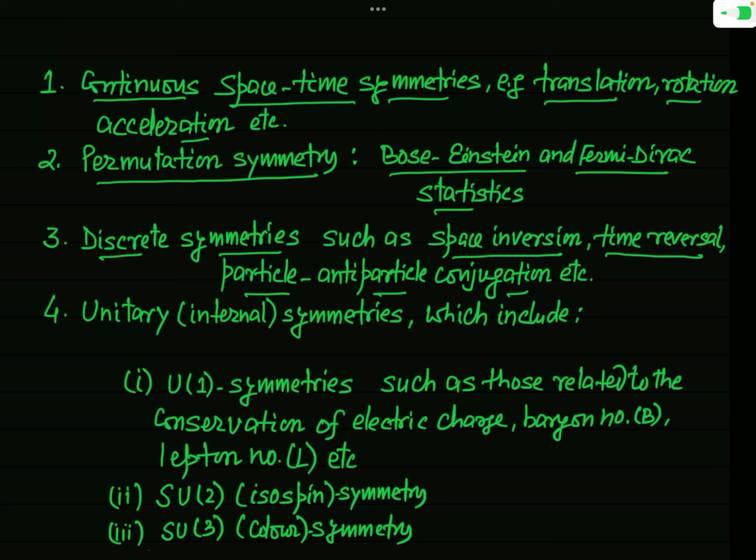These are the important examples of discrete symmetries. In fact, these discrete symmetries are not of universal validity. You will see in some interaction it is broken. It means this symmetry does not hold in some of the interactions.